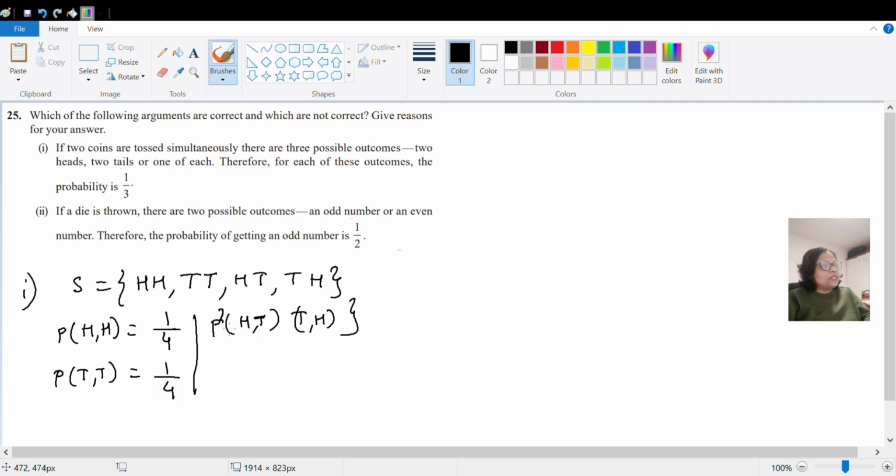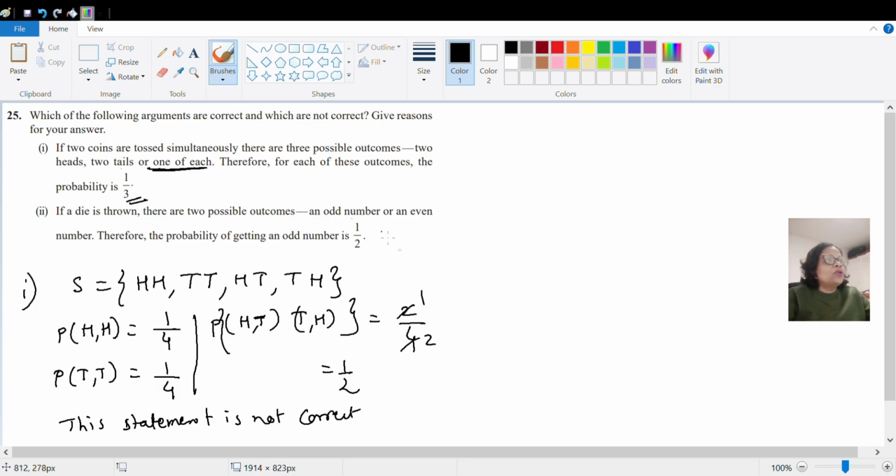In that also, if you see, it is coming 2 by 4, because they are saying taking one as another, one of each together, right? एक तो दो हेड एक साथ लिया है, दो टेल एक साथ लिया और दोनों को एक साथ लिया, तो that means H T, T H को एक साथ लिया, that is 2 by 4. तो reduce करेंगे तो ये आ जाएगा 1 by 2. और उन्होंने statement क्या बोला है, probability is 1/3, so that is not correct. So this statement is not correct.